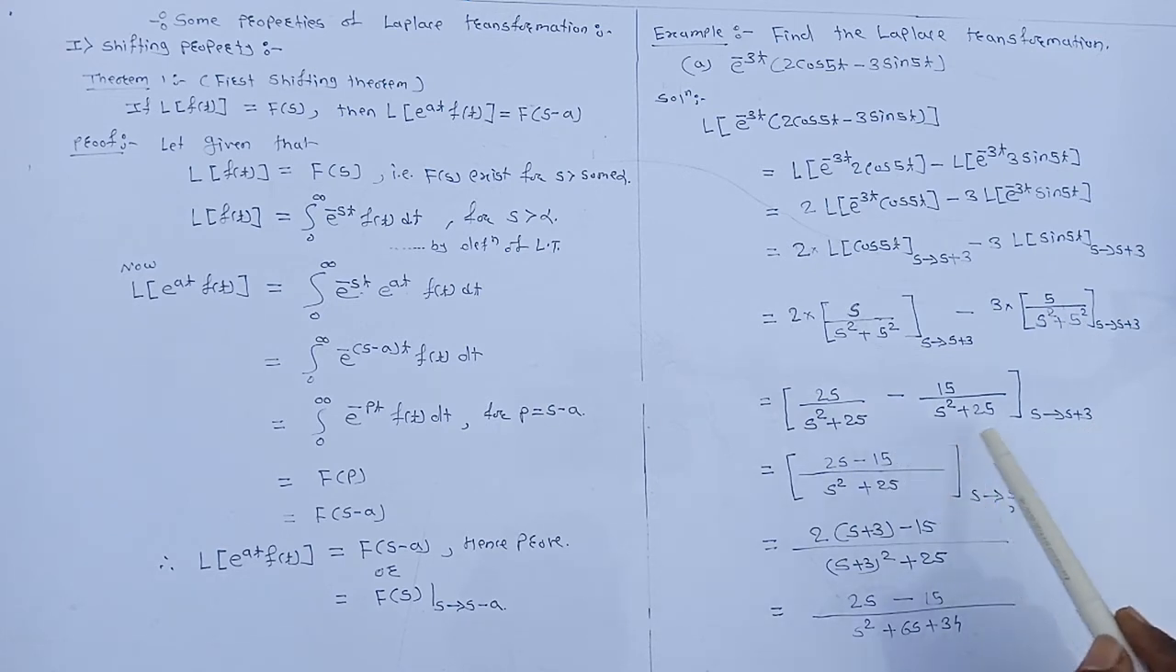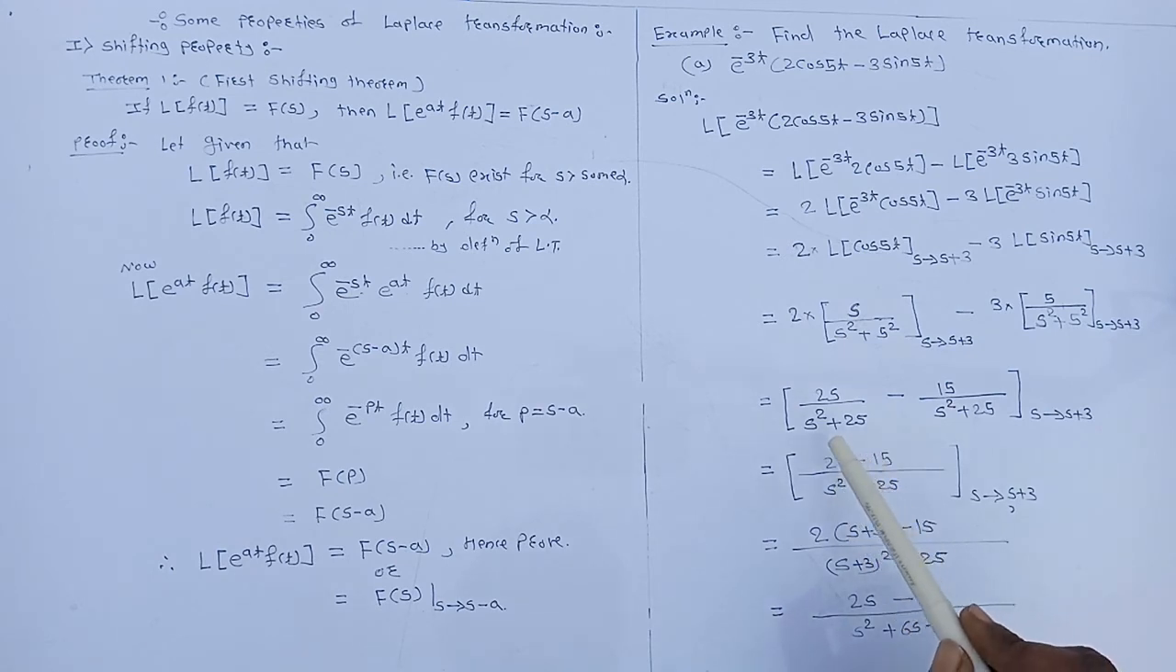Now put s equal to s plus 3 in this equation. You will get 2s minus 15 divided by s square plus 25. Put s tends to s plus 3 in this step. You will get 2 into (s plus 3) minus 15 divided by (s plus 3) whole square plus 25, which is equal to, now solving this, 2s minus 9 divided by s square plus 6s plus 34.